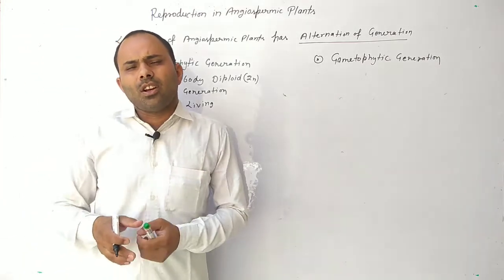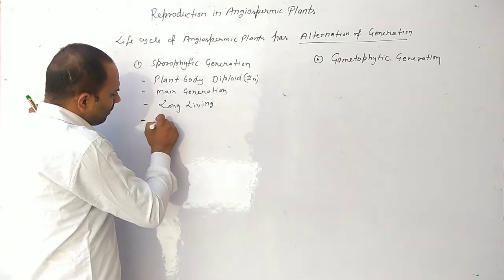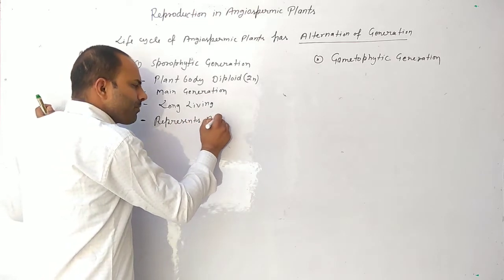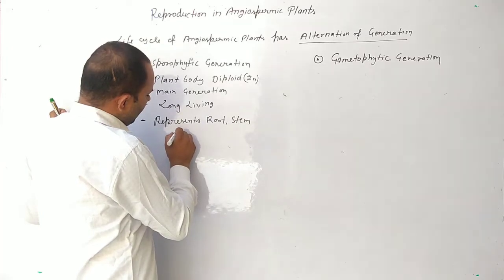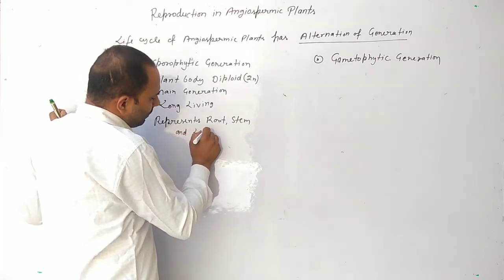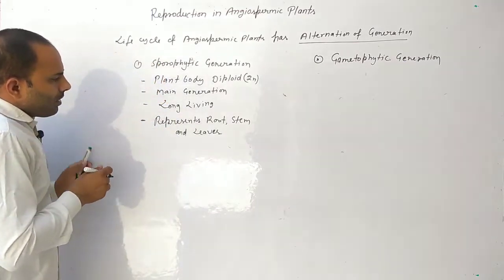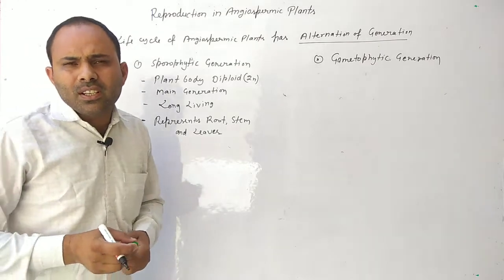Sporophytic generation represents root, stem and leaves.